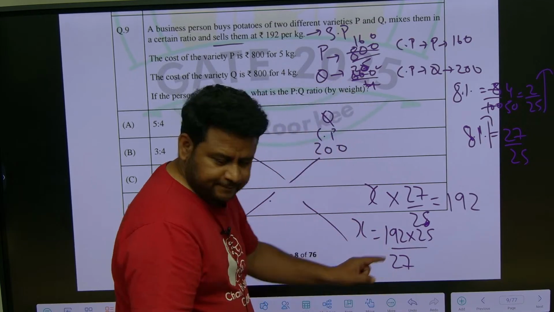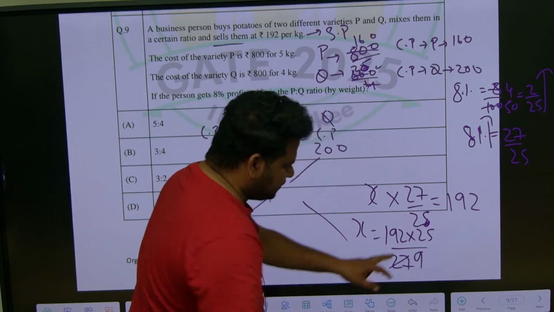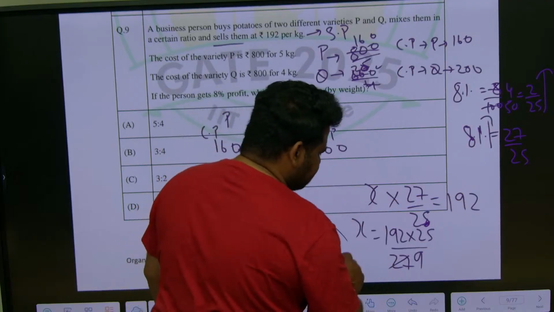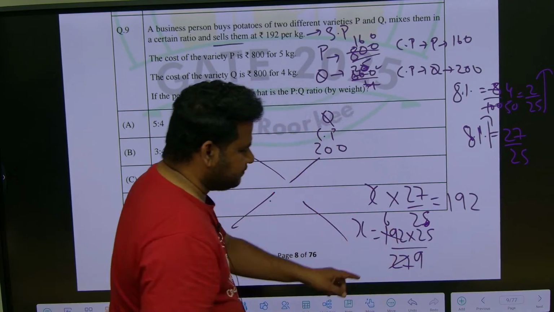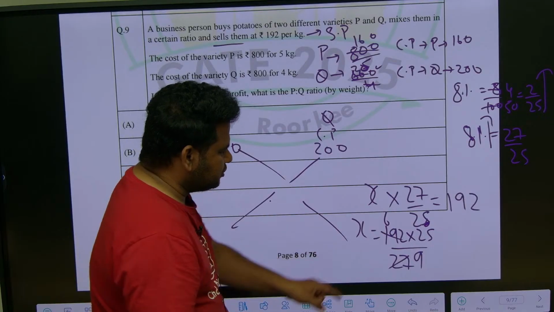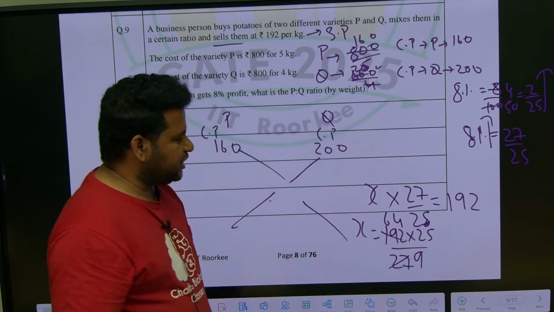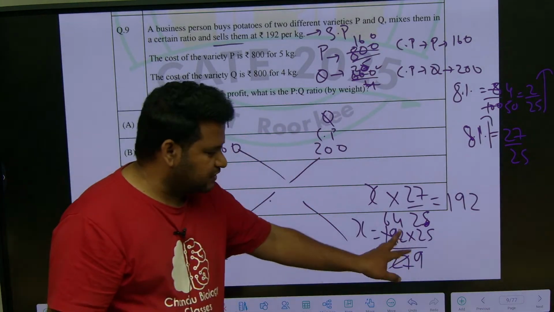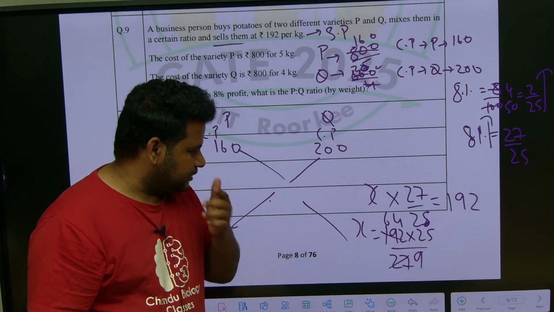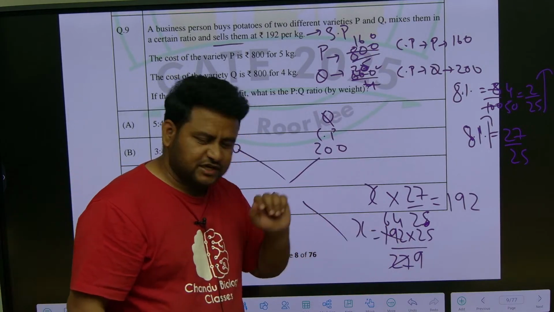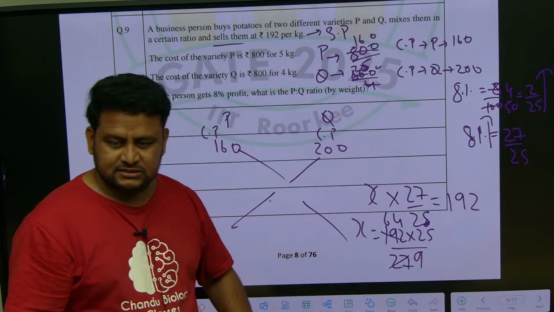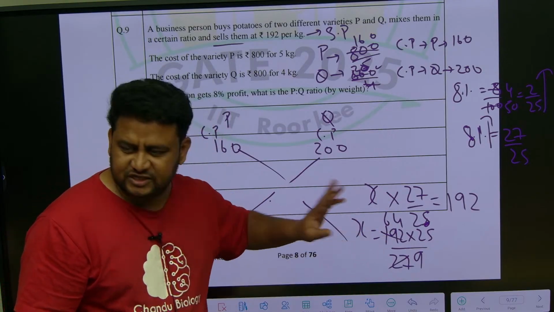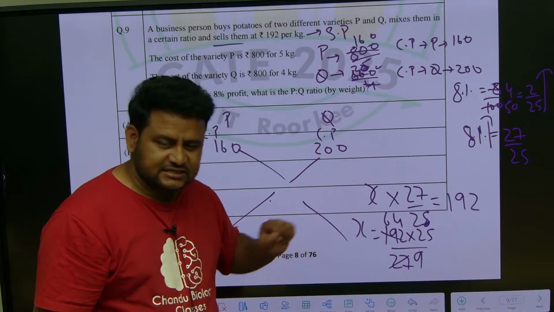This will go by 3. So, 3 9s are 27, this 25 will go up. 3 6s are 18, 3 4s are 12, so we are having 64. Can we do it further? No. Further we cannot do it. Now, instead of 64, if I take this as 63, approximation.